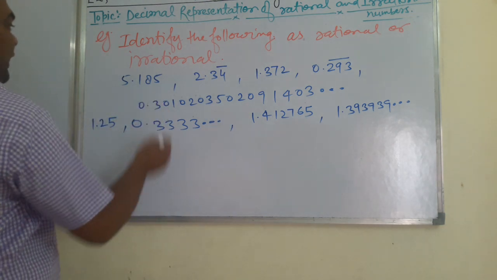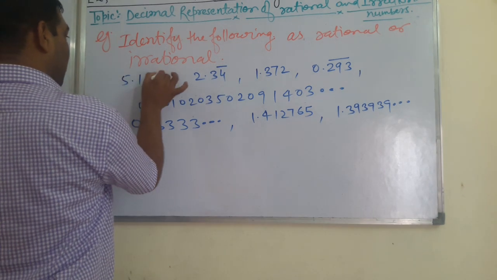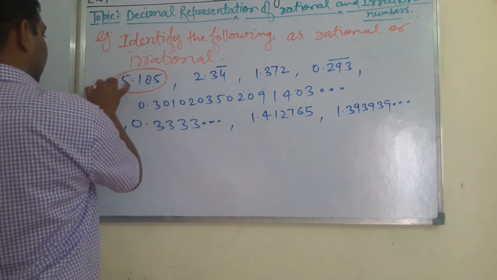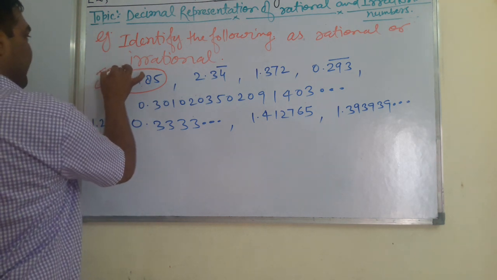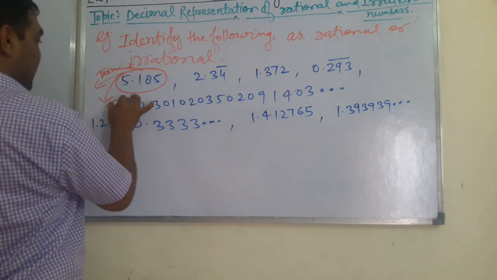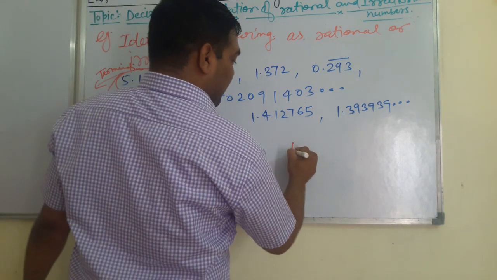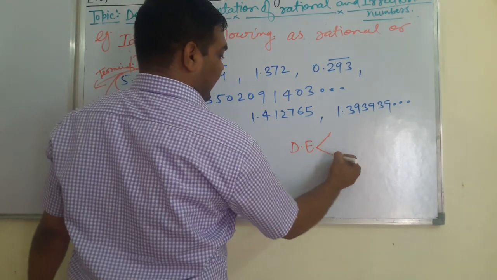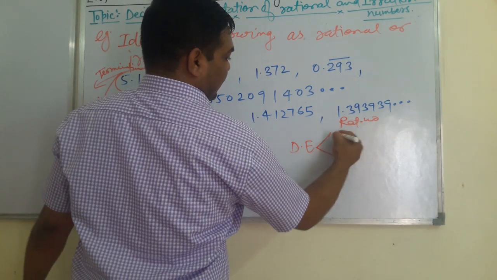See, students, here after decimal it has stopped, so it is a terminating decimal expansion, and being terminating, it will be a rational number, because we know that there are two types of decimal expansion of a rational number. What are these?